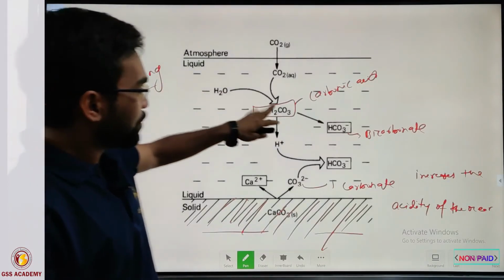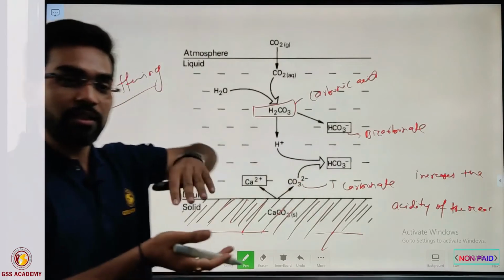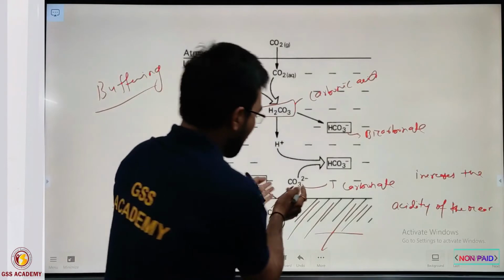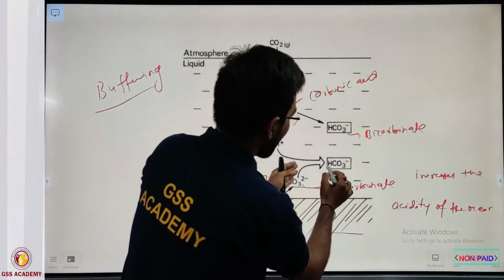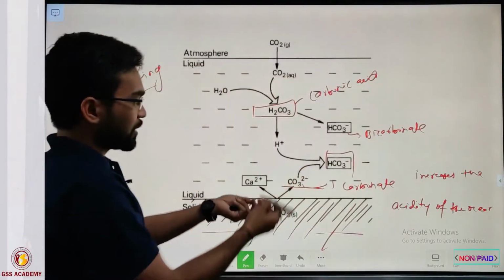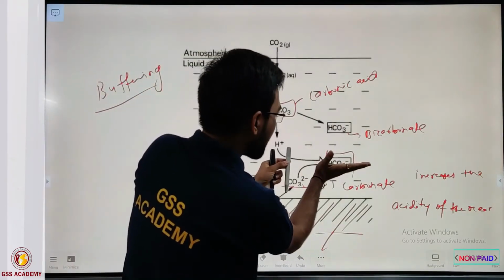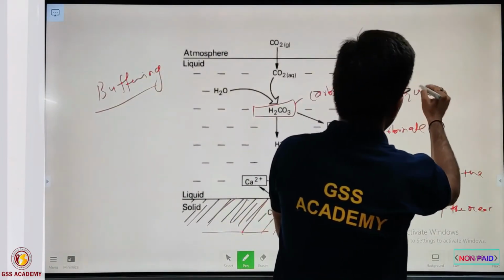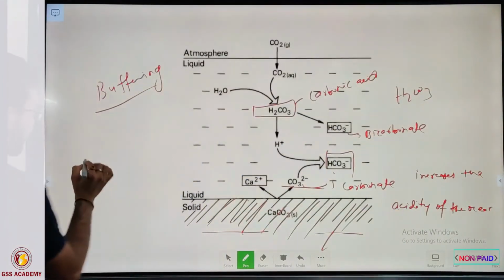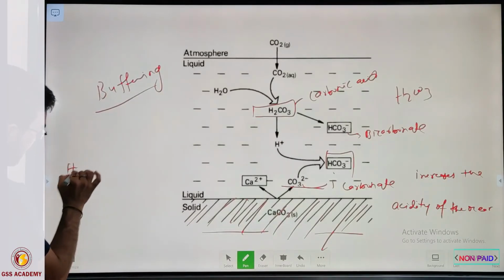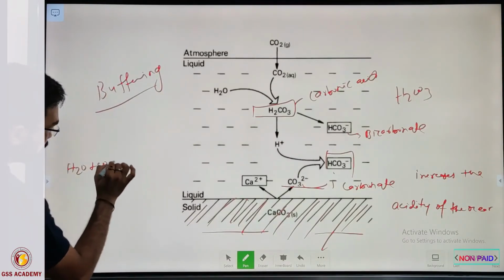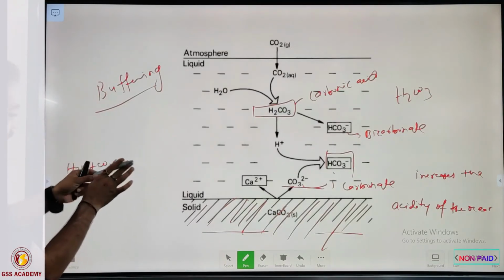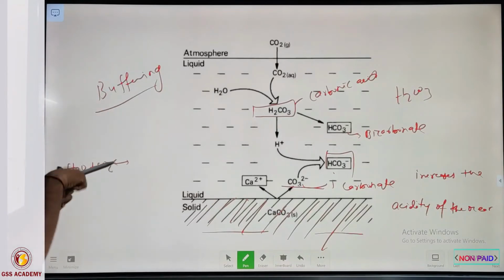If the acidic character of the water increases rapidly, the reaction reverses. Suppose bicarbonate ion forms; it can also react with H+ and convert back into H2CO3. That's why we write the equation like this: H2O plus CO2, with a double arrow sign, meaning the reactions are reversible, forward and backward.